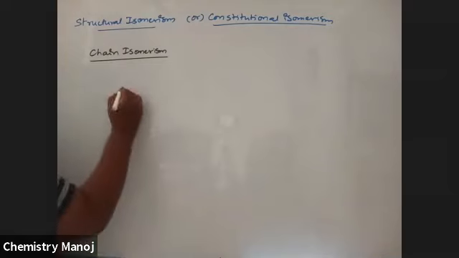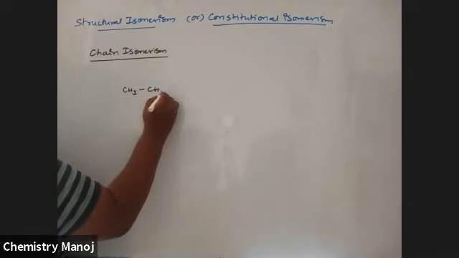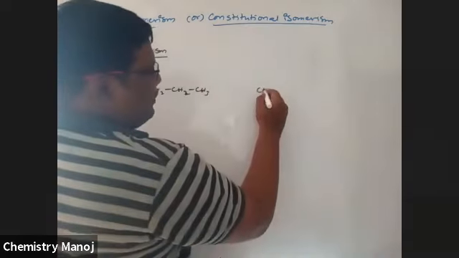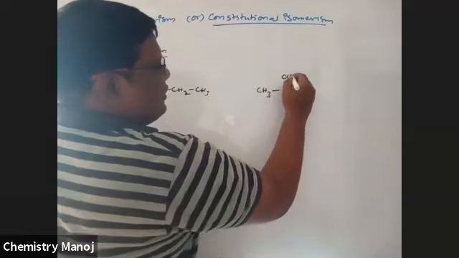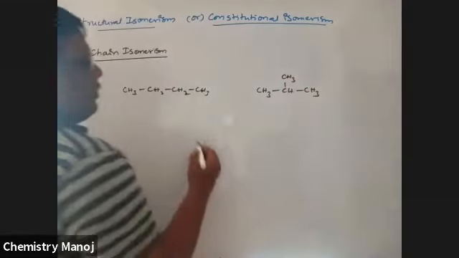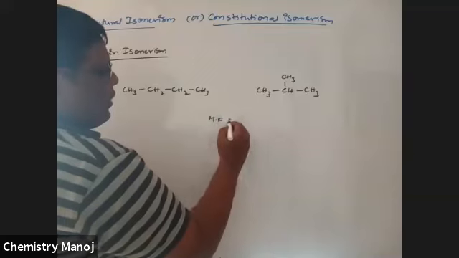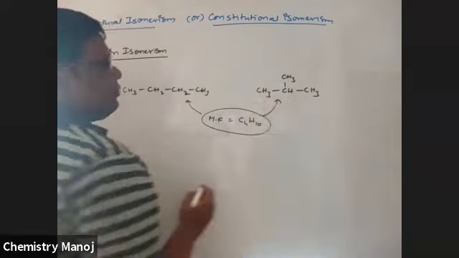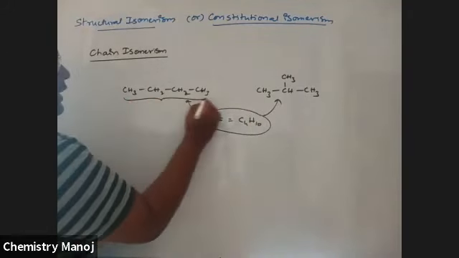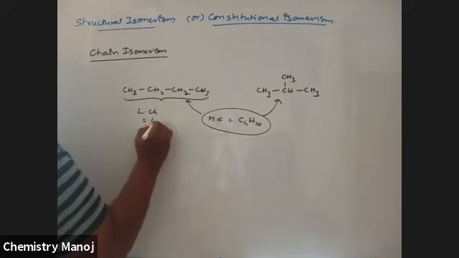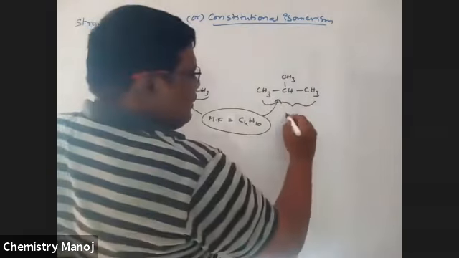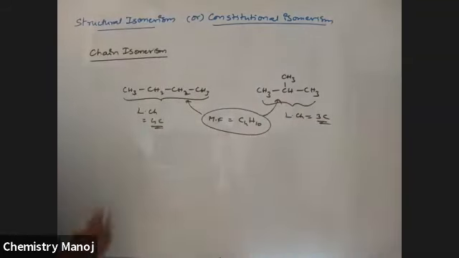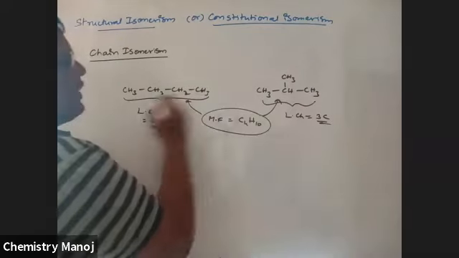See here. CH3, CH2, CH2, CH3. Next, CH3, CH, CH3, CH3. For these two molecules, the molecular formula is C4H10. In this case, the longest chain has 4 carbons. In this case, the longest chain has 3 carbons. So the chain is different, and that's why these two are chain isomers.